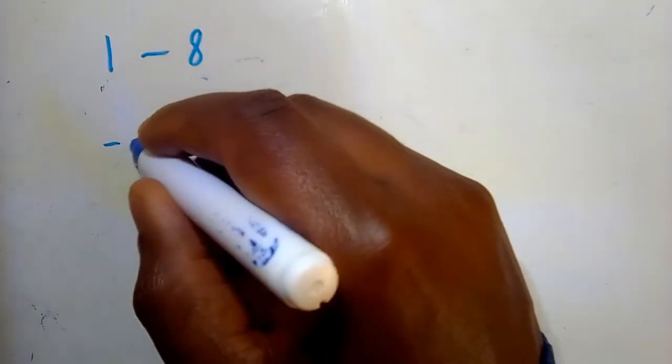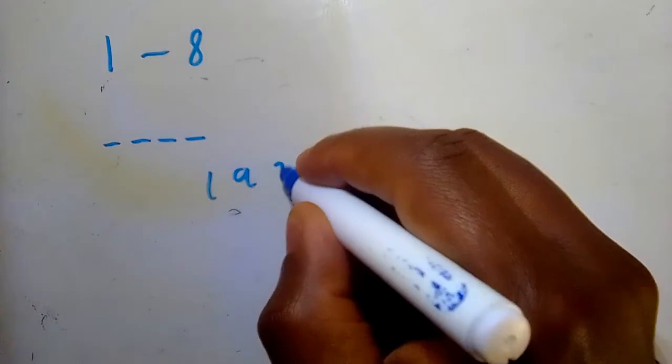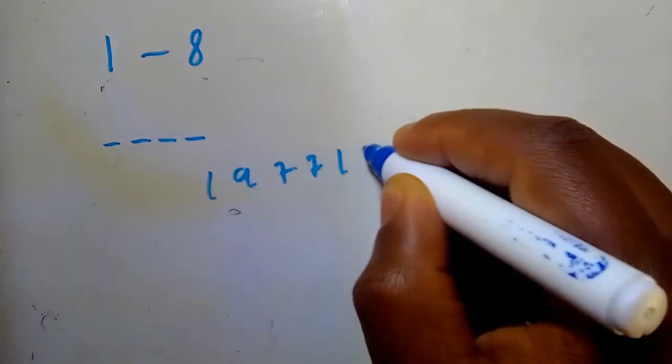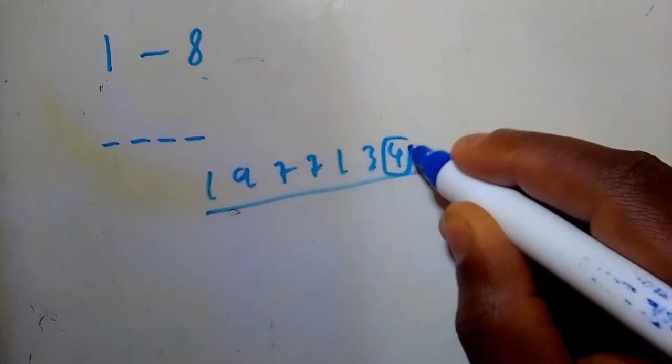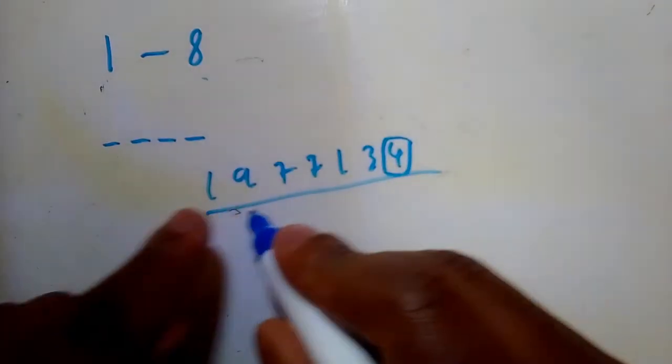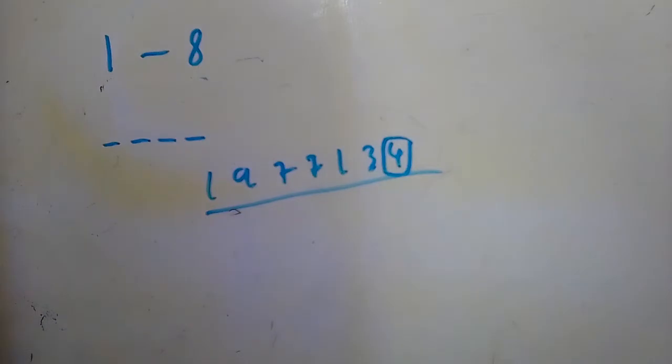What about if they say how many 4-digit codes can be created if the code that is formed must be even. Notice, if you look at this number, is this number even or odd? The whole number is even. Why? Because it ends with an even number. It's divisible by 2. Even though all these numbers are odd, as long as it ends with an even number, the whole number becomes even. So for a number to be even, it has to end with an even number.